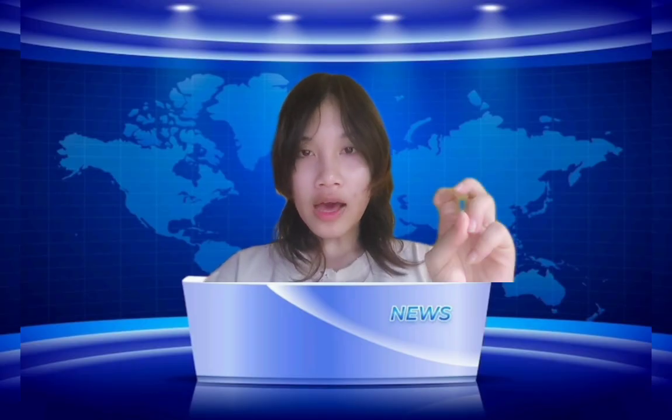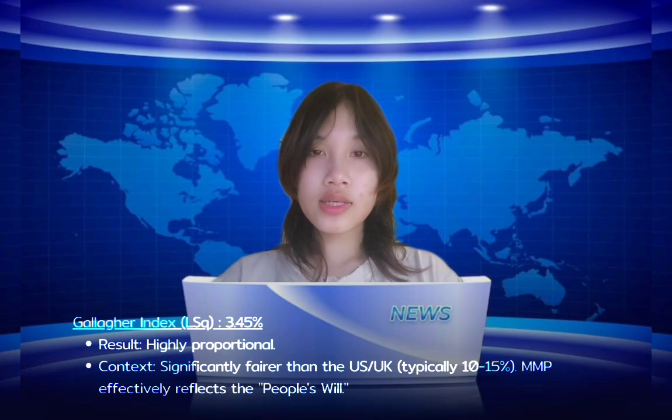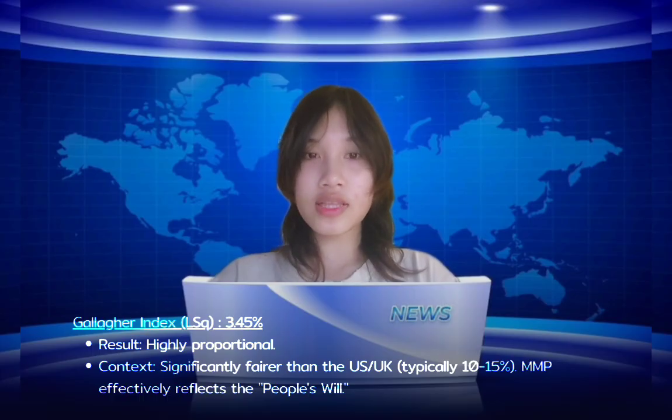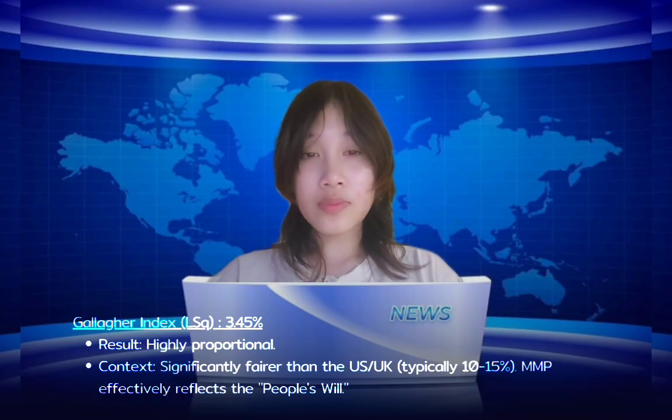So, how fair was the result? We used the Gallagher Index to find out. The 2023 election scored 3.45%. To put that in perspective, winner-take-all systems like the US or UK usually score between 10% and 15%. A score this low proves that New Zealand's MMP system is doing its job. It is remarkably efficient at reflecting the people's view in the legislative chamber.